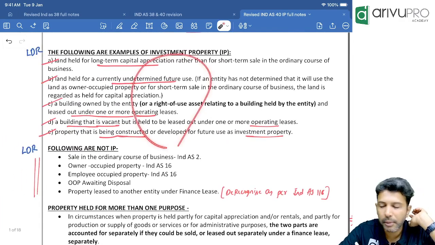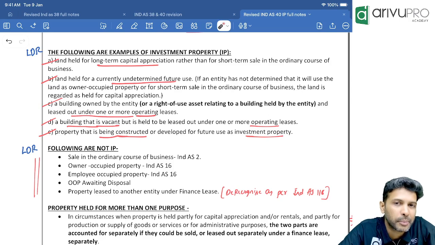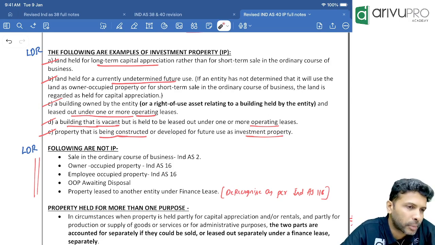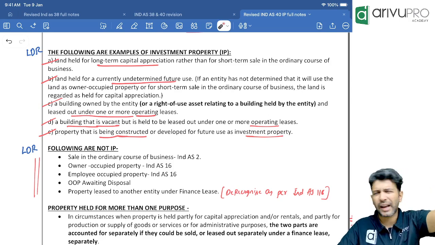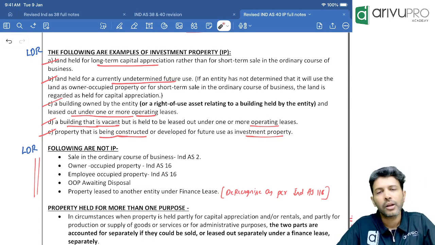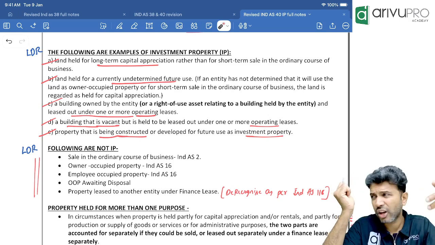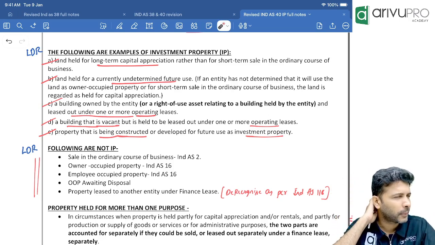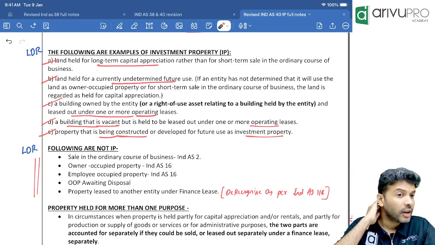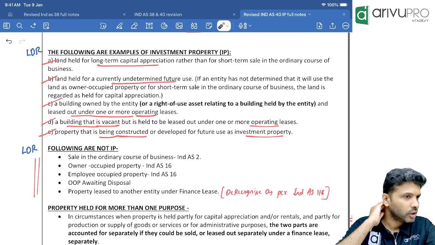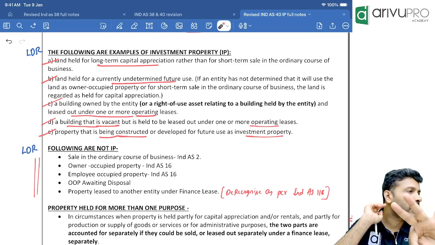These are examples of properties which can be classified as investment property, or in simple layman language. You remember the definition of PPE, Ind AS 16? Recap that for me. Tangible asset held for use. Usage should be for more than one period.